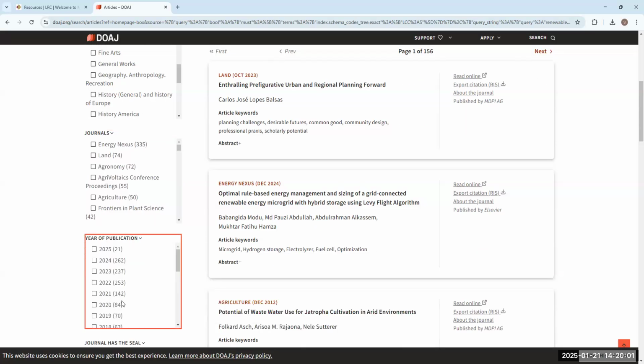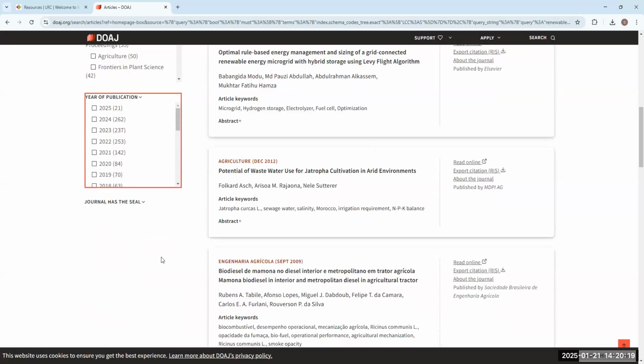Year of publication is a little bit more different than the other ones. I think you have to select each one manually and then take a look at each year, but you still can get more cutting edge information if you want to look at things that have just been published recently in 2025 or 2024 easily. Finally, over here, it says journal has the seal.